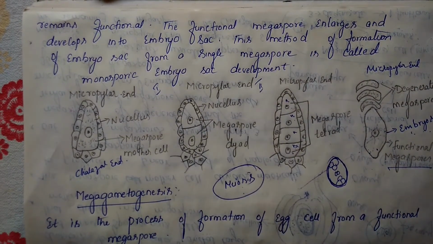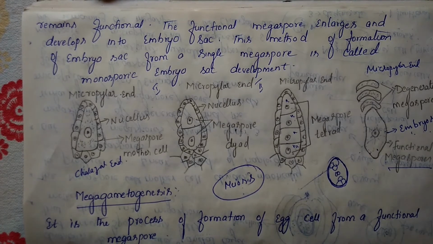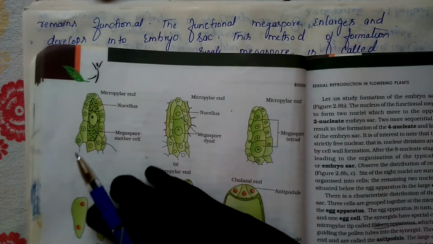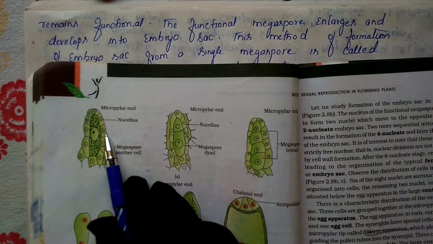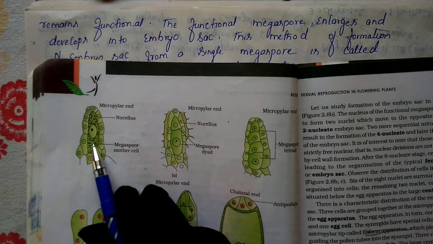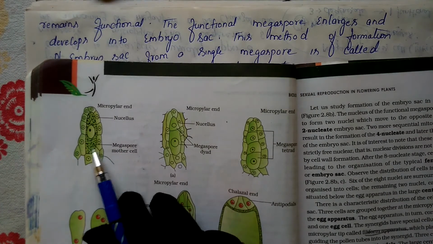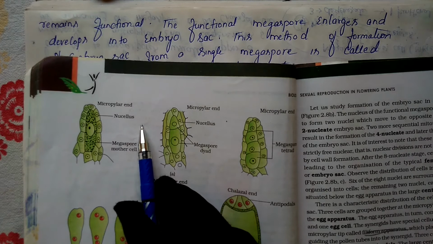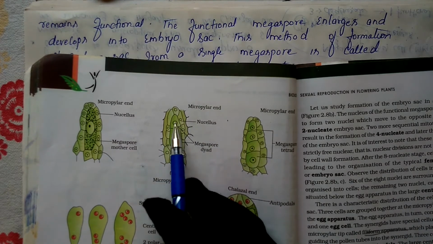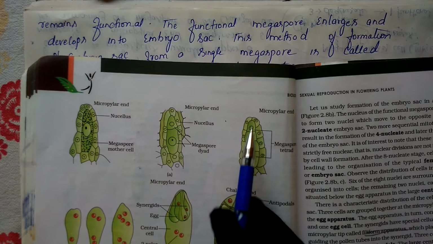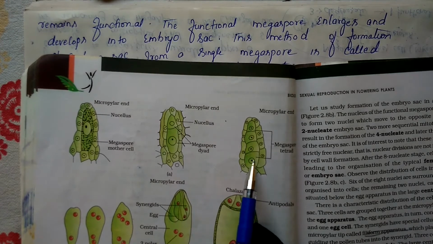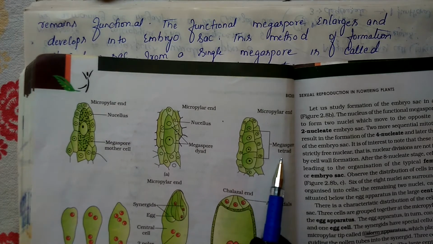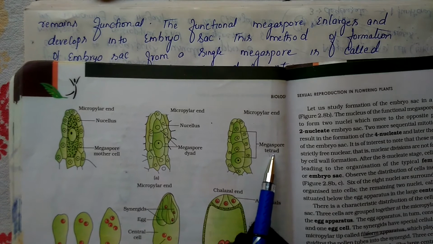Even this diagram is mentioned in your textbook, on page number 26. See, like this. These are the nucellus cells. This is the megaspore mother cell. This megaspore mother cell produces the megaspores. This mother cell undergoes meiosis. First it undergoes meiosis I and produces two cells. Again these two cells undergo meiosis II and produce four cells. Finally we got four megaspores here. That's why we mention tetrad here.